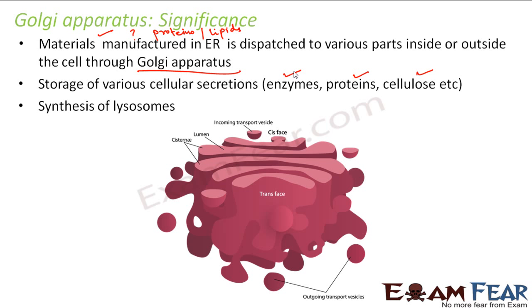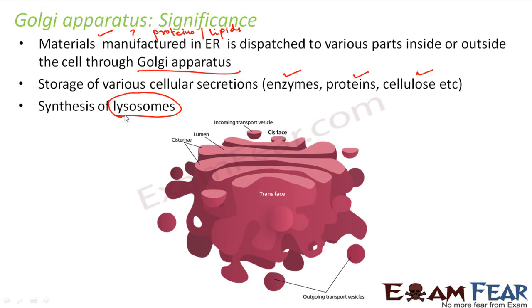Synthesis of lysosomes. So Golgi apparatus helps in manufacturing the lysosomes. What are lysosomes? Lysosomes are another cell organelles which have their own specific function. So Golgi apparatus produces lysosomes. So that is again an importance of Golgi apparatus. Now you might be curious to know what these lysosomes do. Right? So in the next slide, we will start talking about lysosomes.